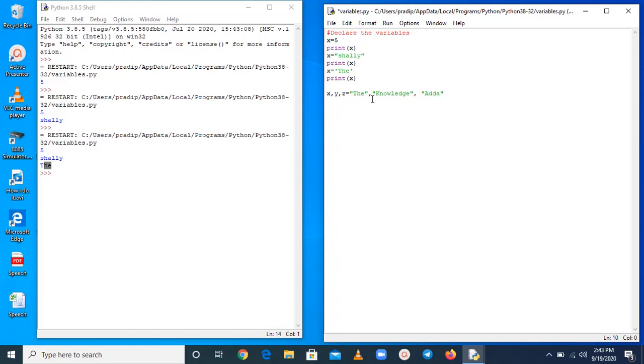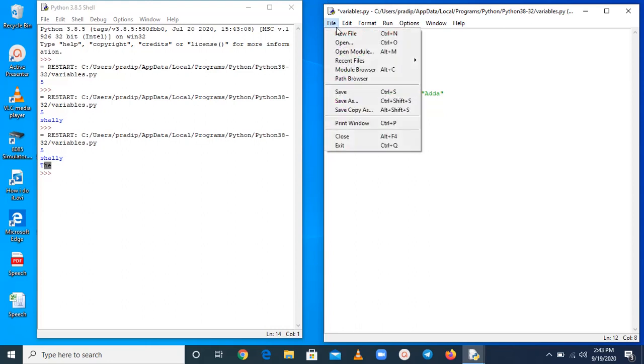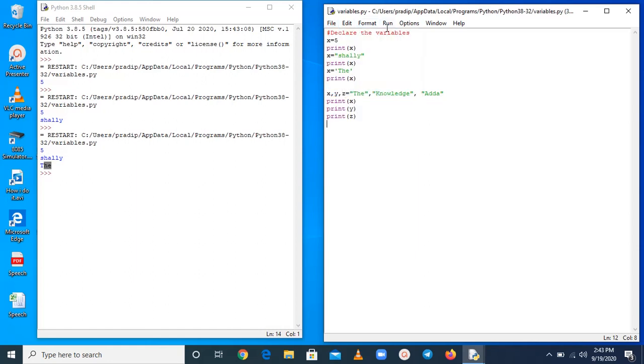Okay, now print x, print y and print z. Now save it and run this program. So here you can find the knowledge adda.